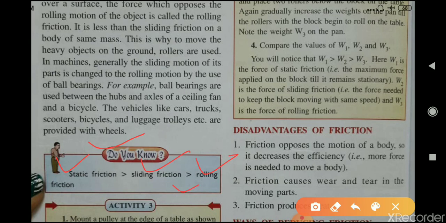Okay. Now what you have to do is read this lesson up to these topics, the factors affecting the force of friction and also the kinds of friction, by yourself, so it will be more clear to you.